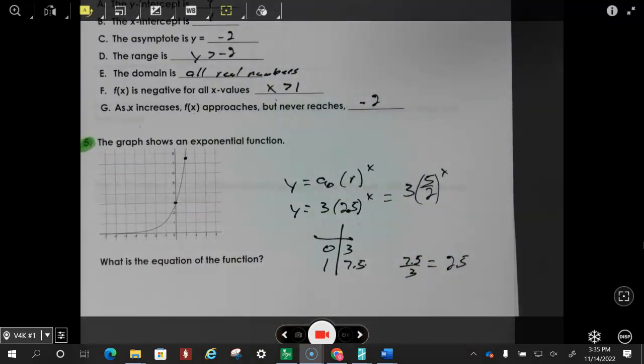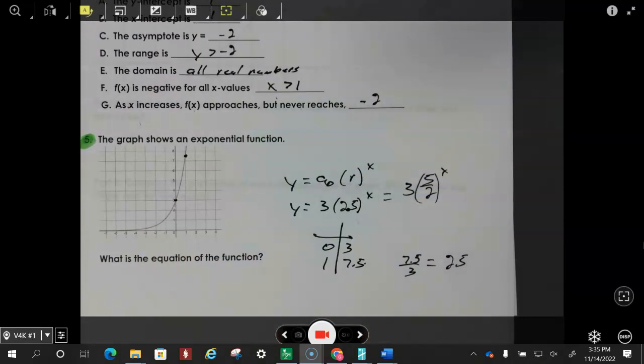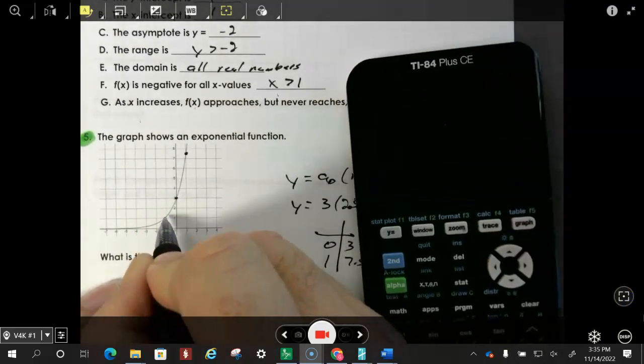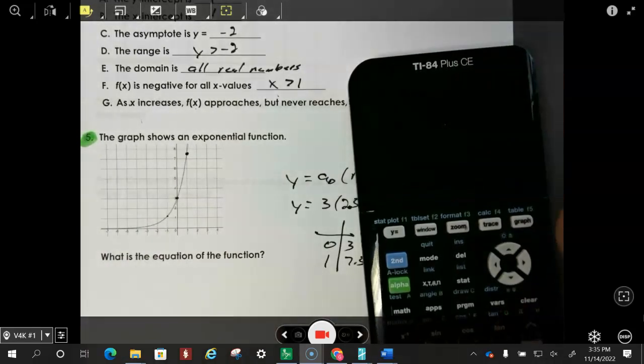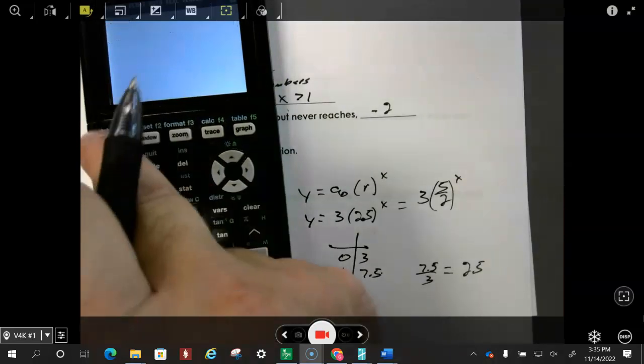This one is not a lattice point, so you just have to look at it and say, hey, it goes halfway between there. It's 7.5. And if you want to check it, you could put that in there and see if it looks like some of these other points are going to be right. So in other words, -1 looks like it's going to be 1.1 maybe, something like that. So let's try that and see if it does give us that.